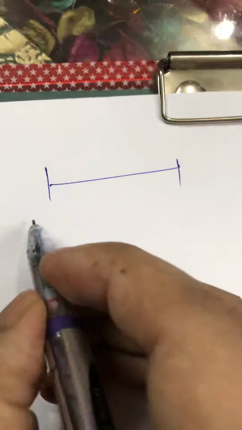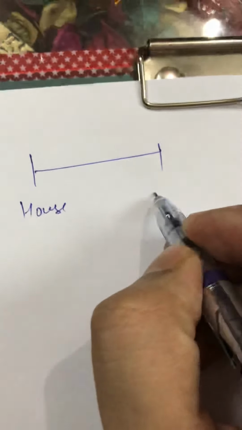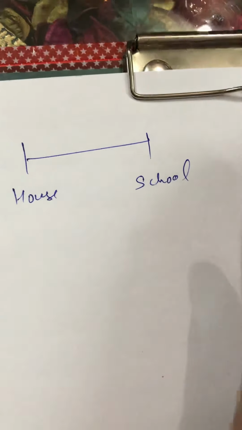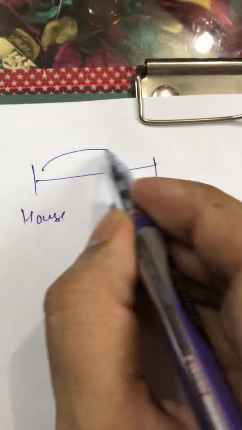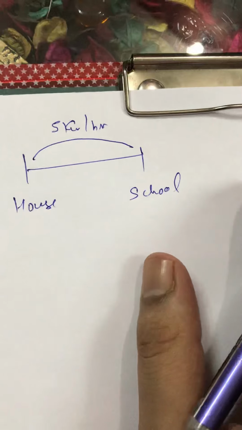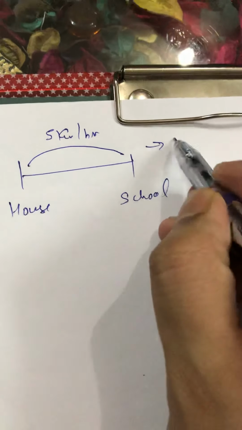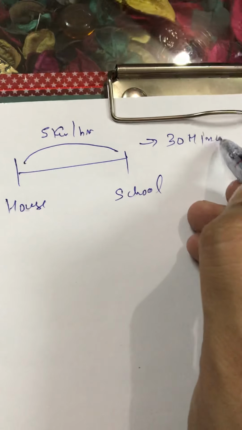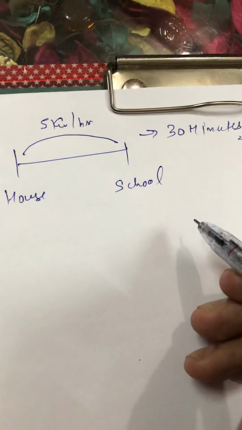Third important concept is of late and early. Suppose the question is, if a student walks from his house to school with a speed of 5 km per hour, and he is late by 30 minutes.